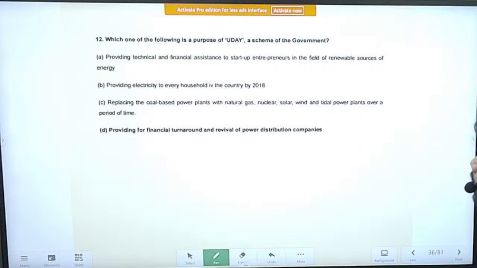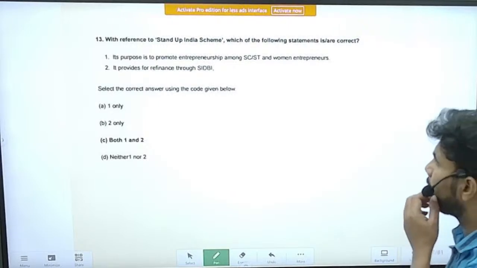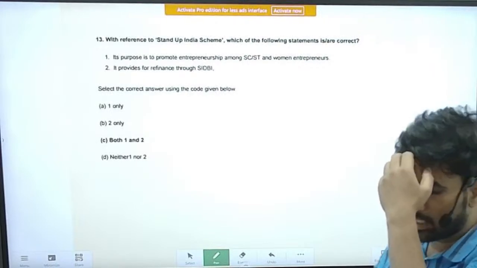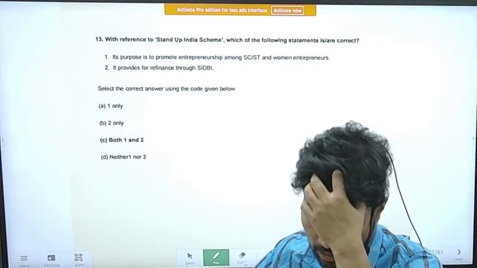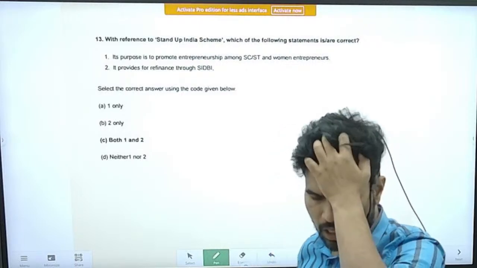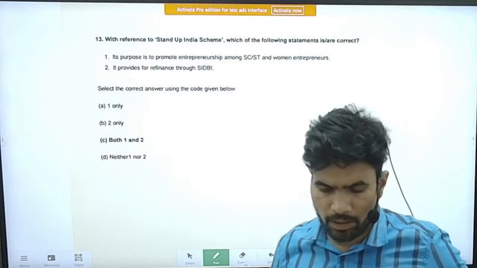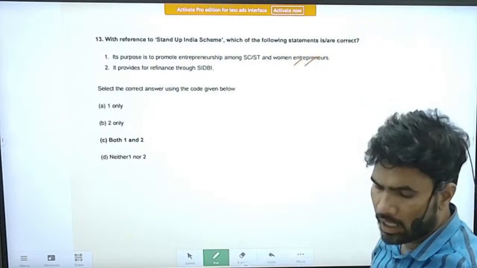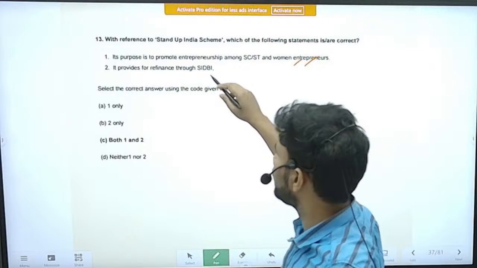Next question. It is something related to Uday scheme. So we can skip this scheme. Next is Stand Up India scheme. So we will see about the scheme. With reference to Stand Up India scheme, which of the following statements is or are correct? Right. Statement 1, its purpose is to promote entrepreneurship among SC, ST and women entrepreneurs. Yes, this is a correct statement. It provides for refinance through SIDBI. Yes, this is a correct statement.